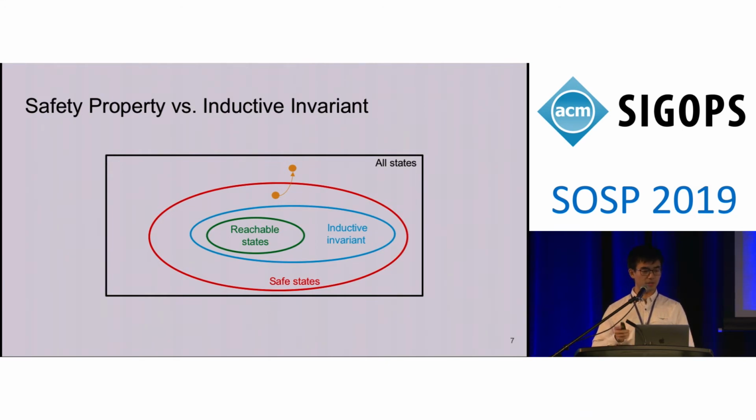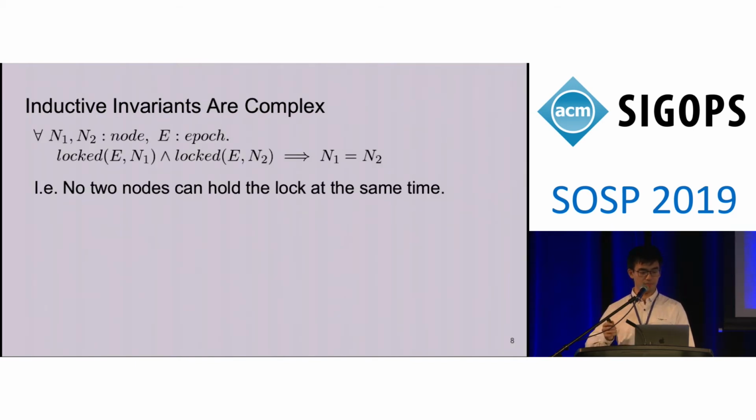An inductive invariant is first an invariant, which means it includes all reachable states. And then it's inductive: starting from a state in the inductive invariant, when we take a transition, we will end up with another state in the inductive invariant. Now, let's have a look at a real inductive invariant. Here is the safety property for distributed lock.